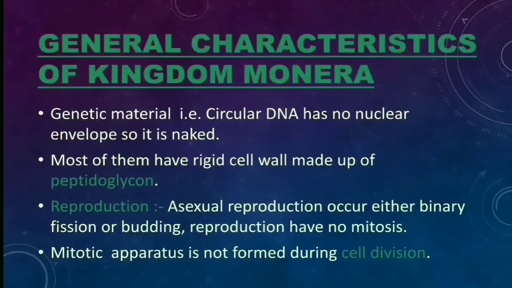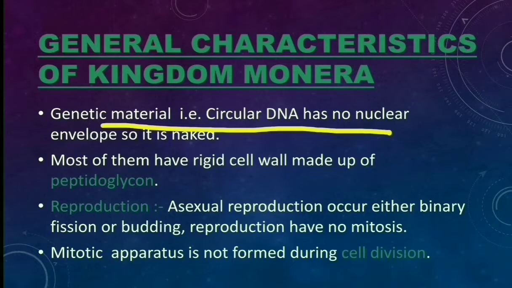What are the general characteristics of kingdom Monera? The genetic material, that is circular DNA, has no nuclear envelope enclosing it. Most of them have a rigid cell wall, which is made up of peptidoglycan.